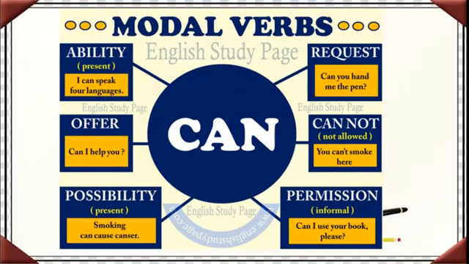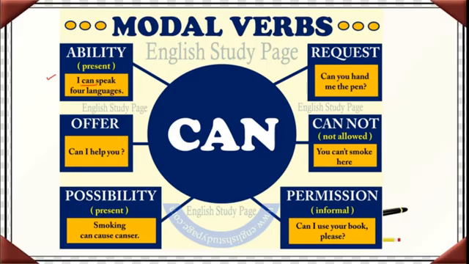See dear students, here we use can in different forms for different purposes. See, first, ability. Okay, I can speak 4 languages. I am telling my ability. I can speak 4 languages. See how the purpose of the modal verb can changes.